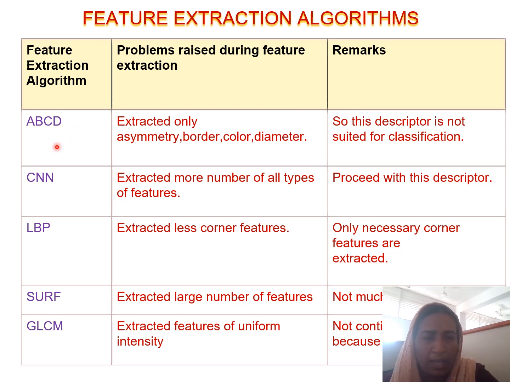The ABCD technique extracted only asymmetry, border, color, and diameter, so the descriptor is not suited for classification. Next is CNN, which extracted a larger number of all types of features, so we proceeded with this descriptor. Then LBP extracted fewer corner features, only the necessary corner features are extracted. Next, SURF extracted a large number of features, not much prescribed. Then GLCM extracted features of uniform intensity.